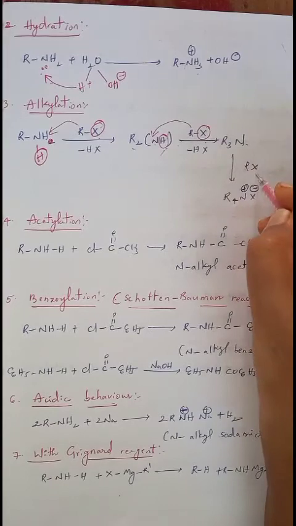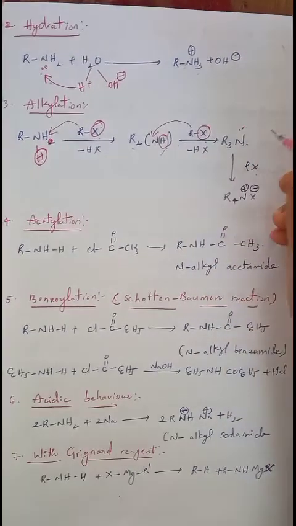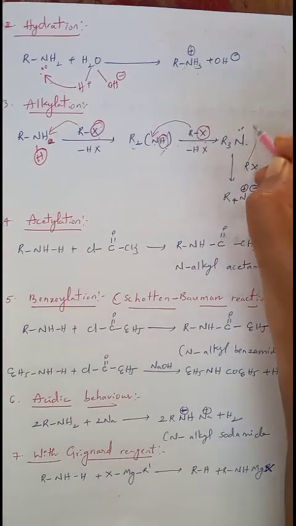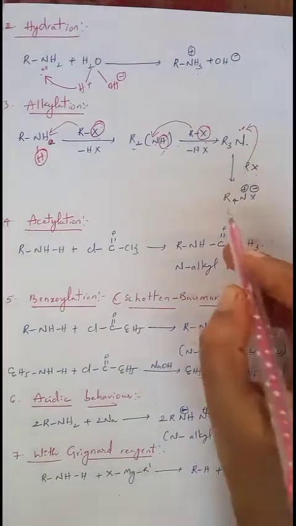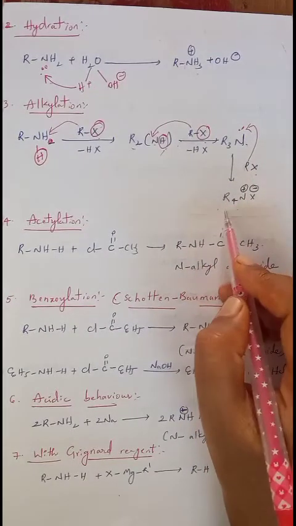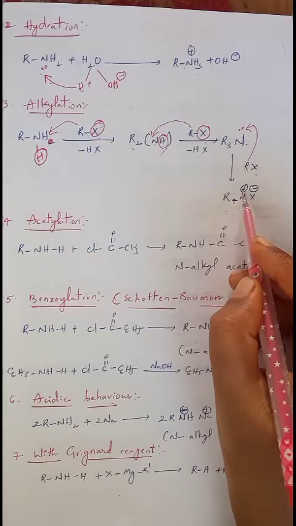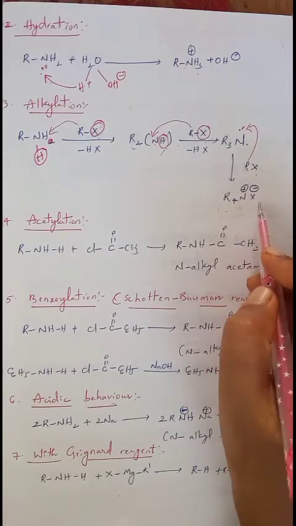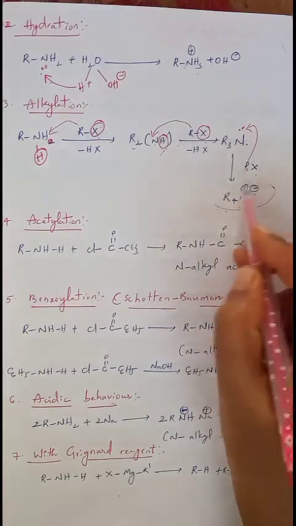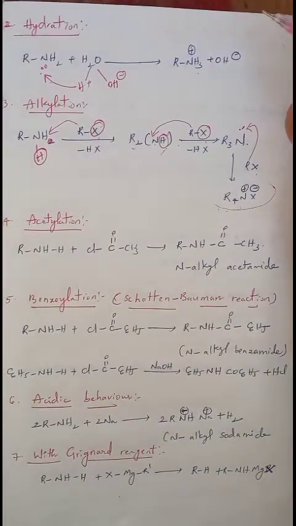Now when it reacts again with one more alkyl halide, nitrogen has a lone pair of electrons, R plus is added to nitrogen, and it converts to R4N. Because of losing electrons, nitrogen gets a positive charge which attracts the X minus. We finally get the quaternary ammonium salt as the final product in alkylation of amines.